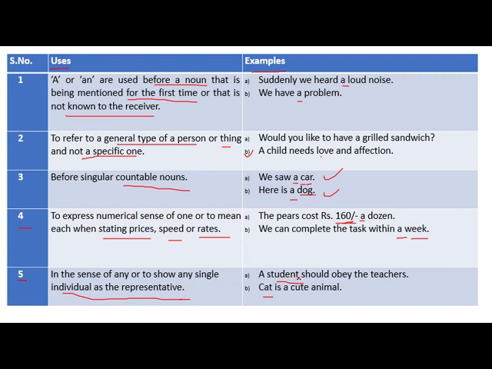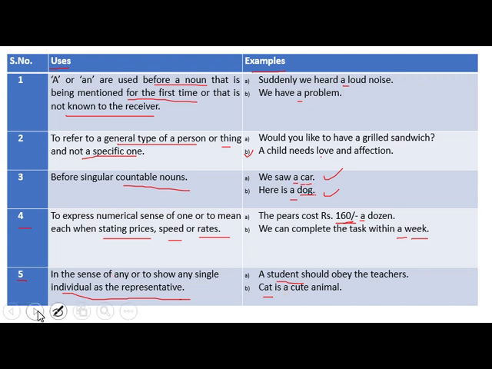A student is a single individual representative of all students. Here we have mentioned a student should obey the teacher, not all the students, only a student. A student is a representative of a number of students. Then a cat is a cute animal. Not all the cats are cute animals, only a cat is a cute animal. A cat is a single individual representative of all the cats.